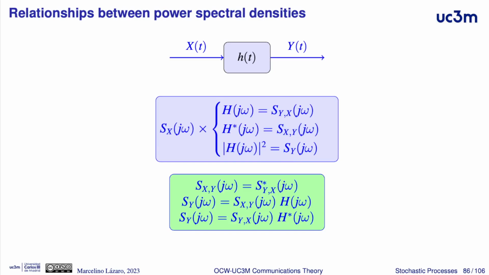And it's possible to see some additional relationships. To change in the cross spectral densities X, Y by Y, X is just a complex conjugation, and here we can have the expressions of the power spectral density of Y in terms of the cross spectral densities. Straightforward relationships, just the product with H or with complex conjugated H.